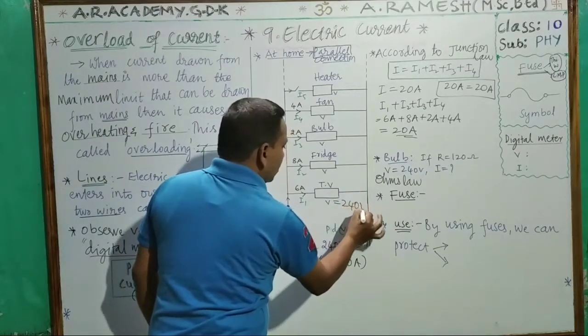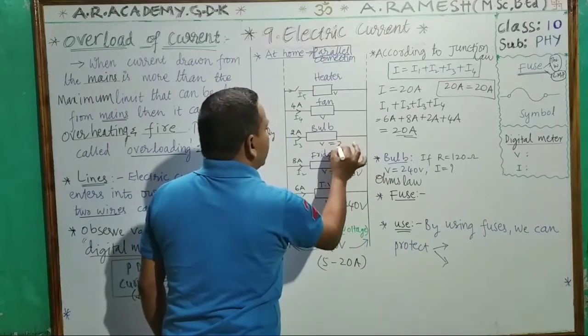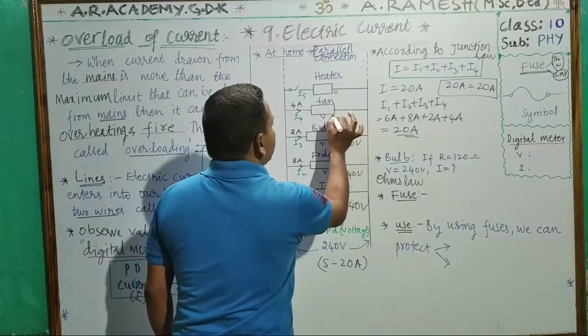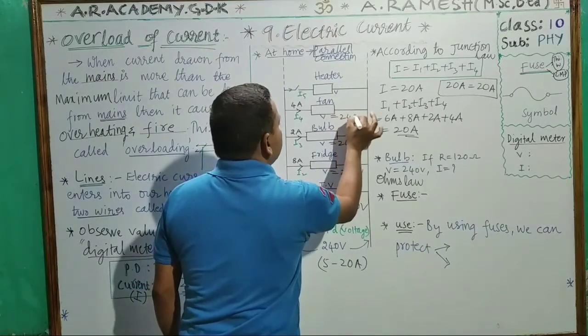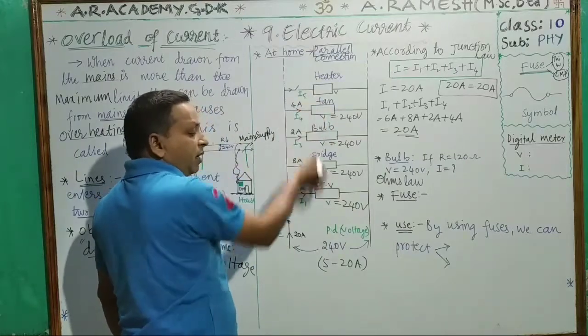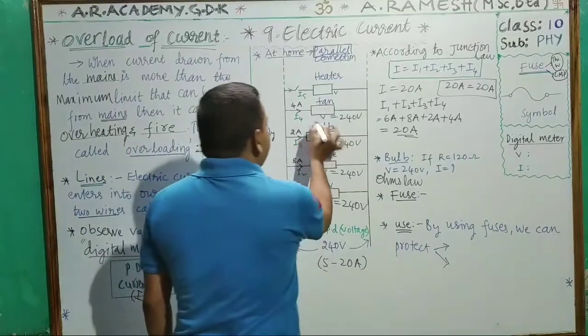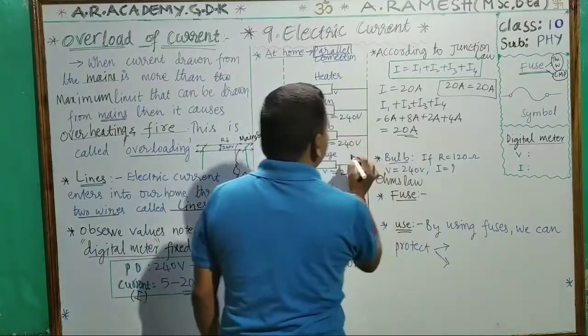It remains constant, but the current is changing. Voltage remains constant in a parallel connection. Remember.